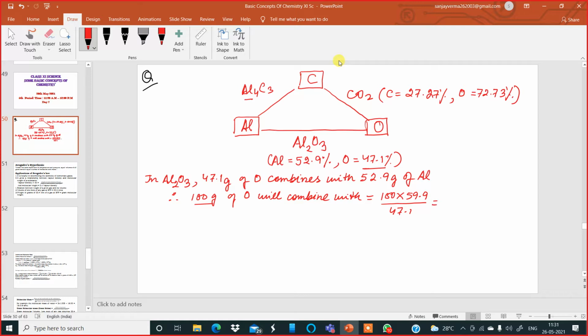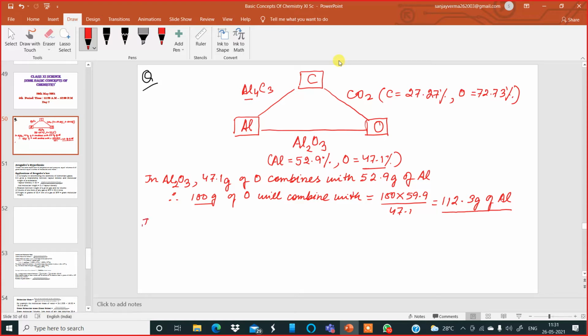So upon simplification it will become 5290 divided by 47.1, which comes approximately 112.3 grams of aluminum. Okay, so we have got 112.3 grams of aluminum. That means 100 grams of oxygen is combining with 112.3 grams of aluminum in the compound aluminum oxide. Now next, the second compound is carbon dioxide.